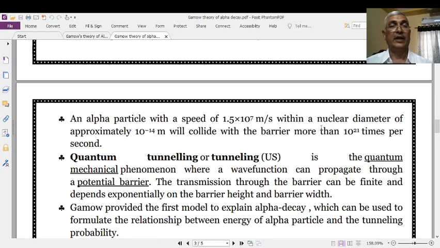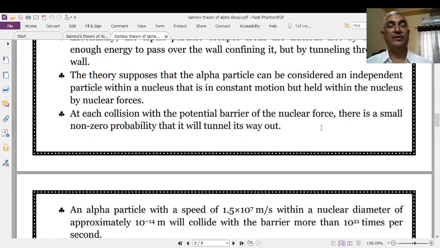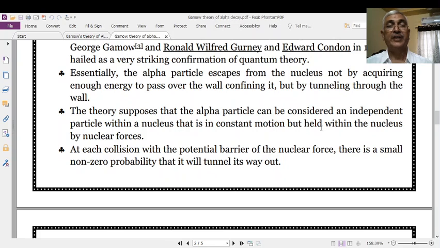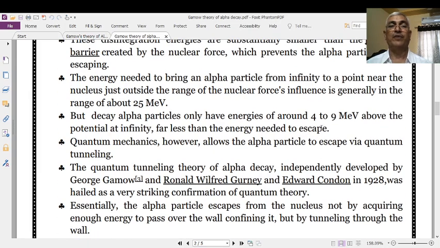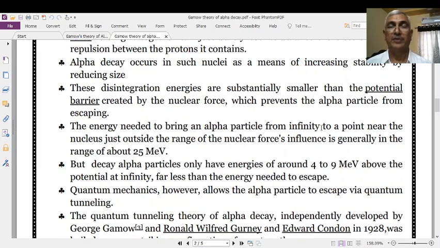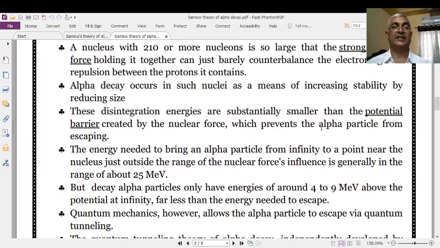Actually, a nucleus is a potential well for all nucleons. It means that no nucleons come out from the nucleus, as far as classical physics is concerned.